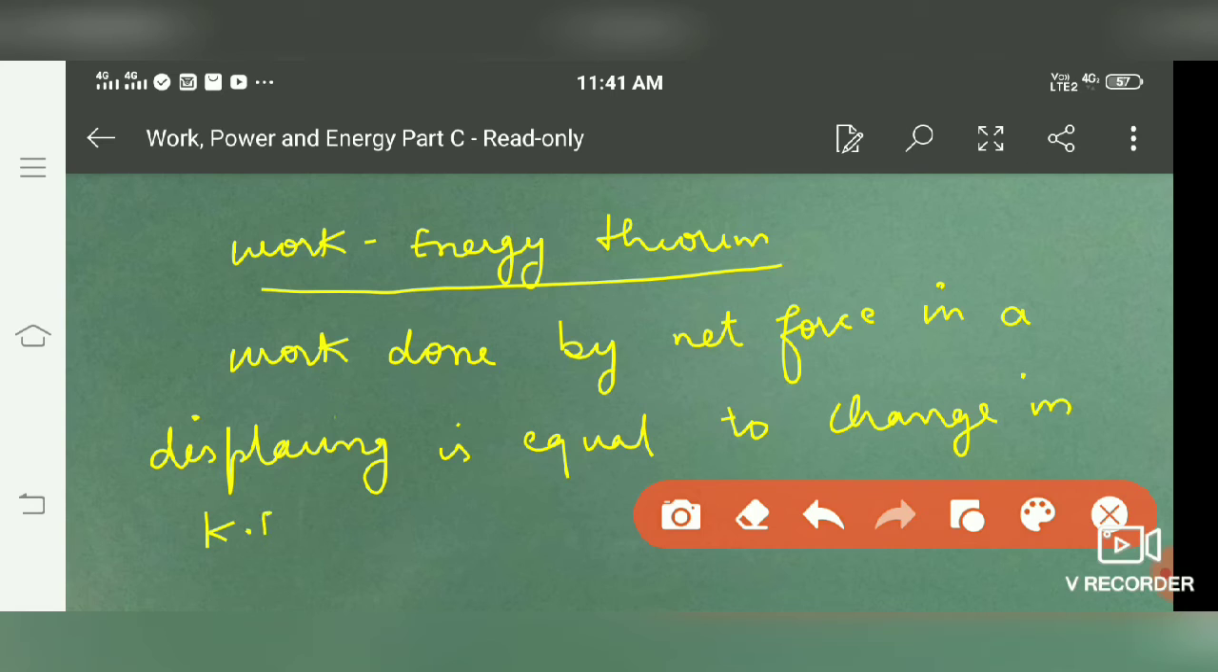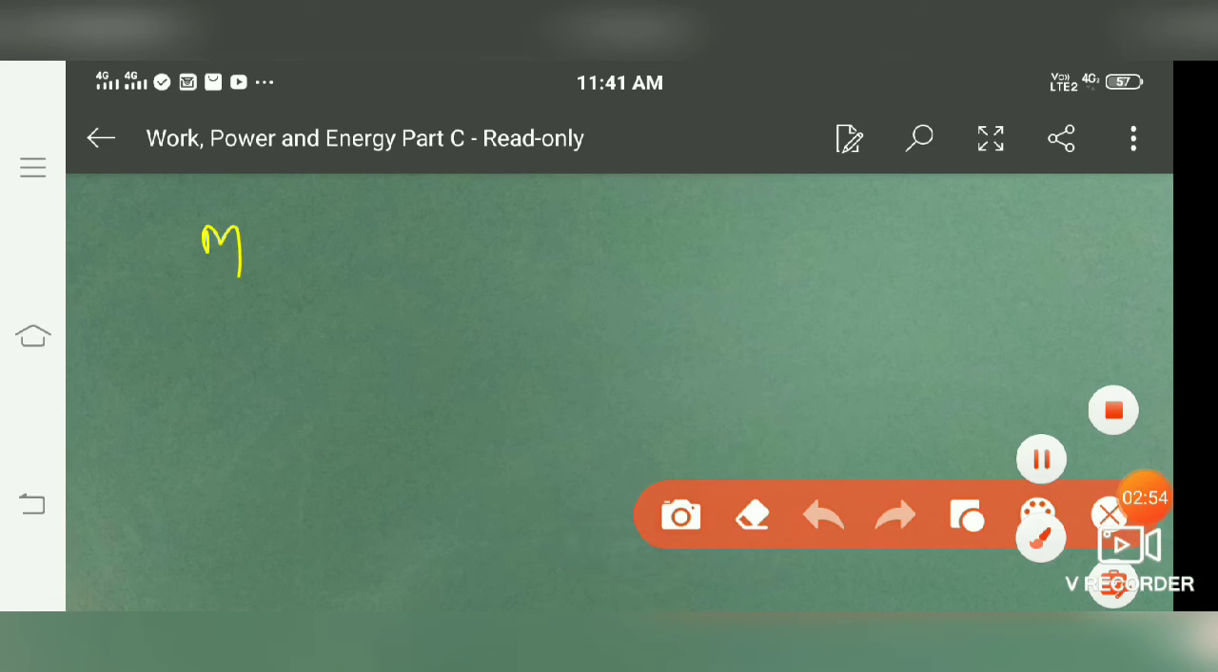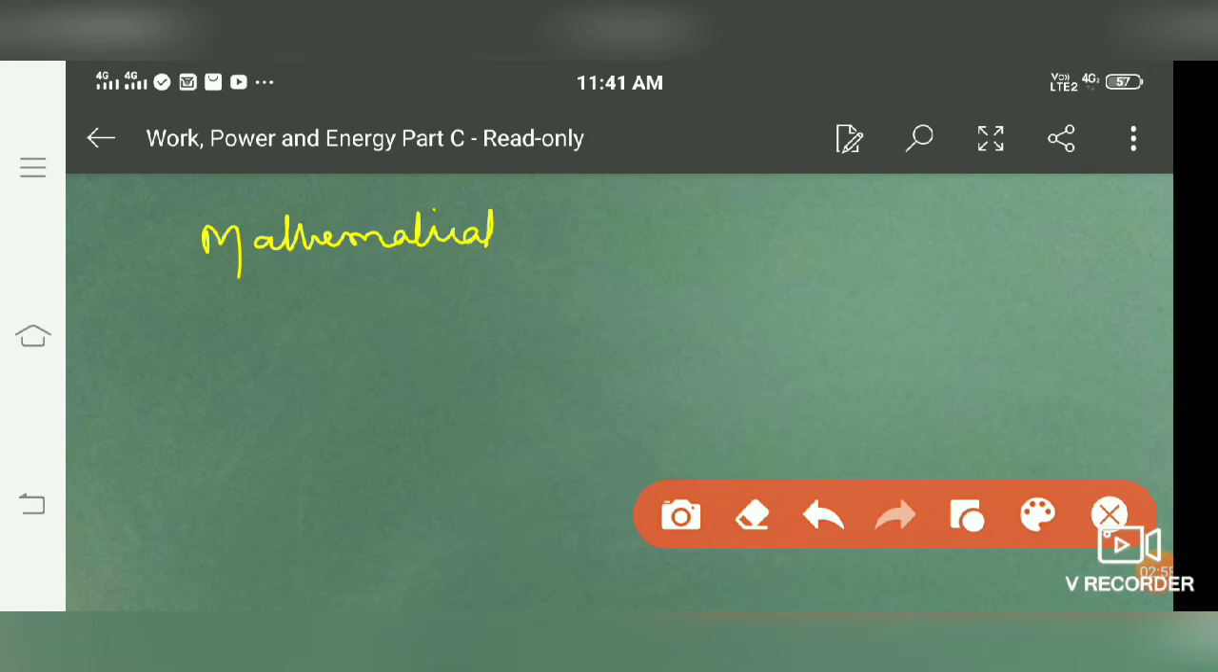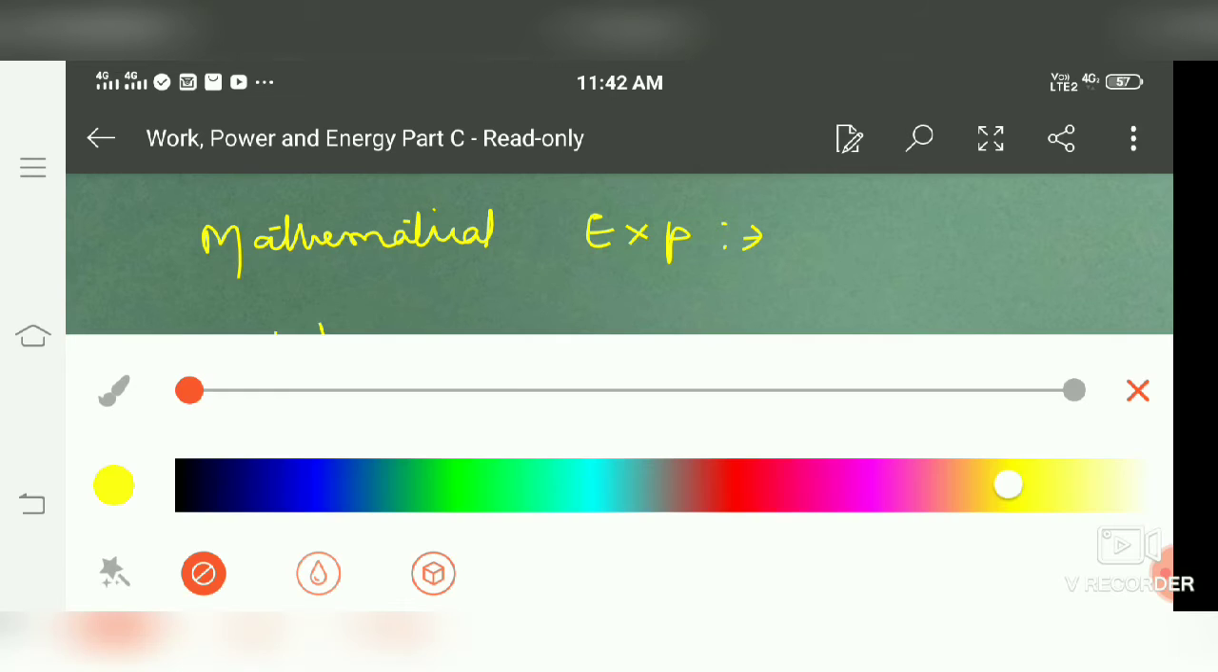So the work energy theorem states that the amount of work done is equal to the change in kinetic energy. Its mathematical expression is: work done is equal to change in kinetic energy. We can also write it as change in kinetic energy, meaning final energy minus initial energy. So we can write over here like this,